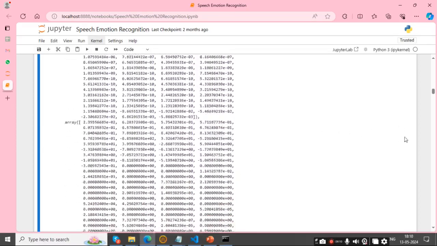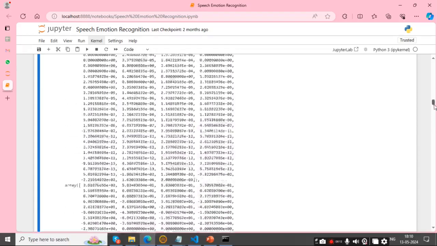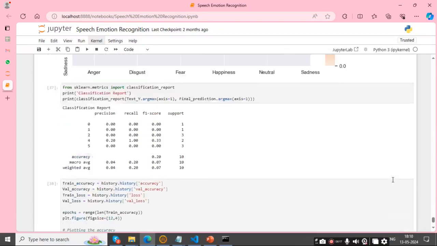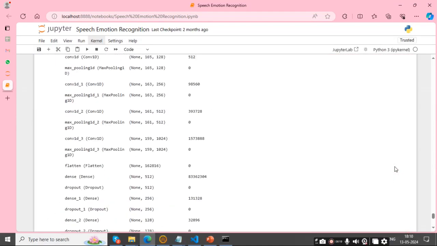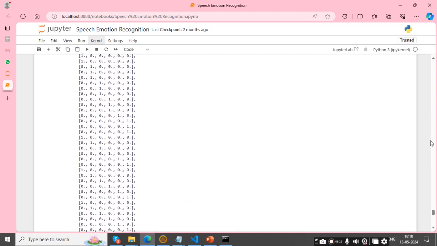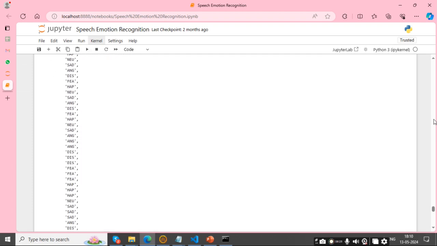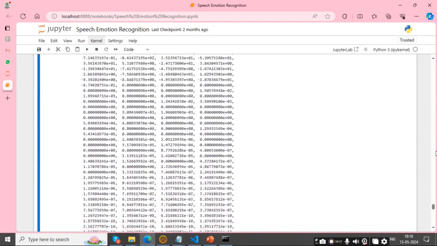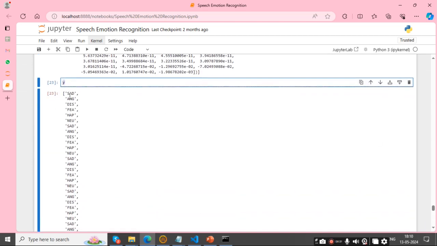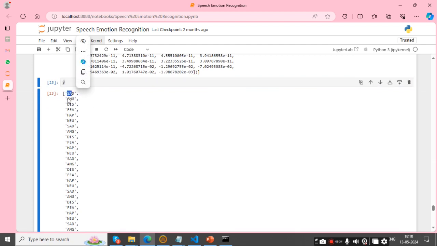After feature extraction, and this is our Y arrays. In Y arrays, it's the description: sad, angry, disgust, fear, happy in this format.